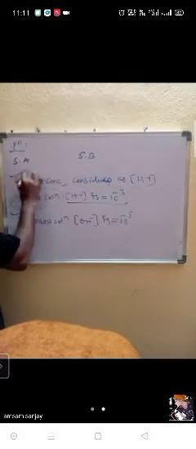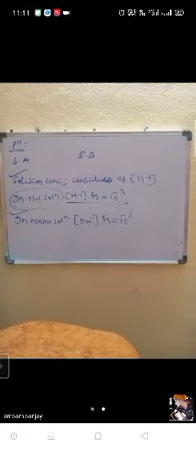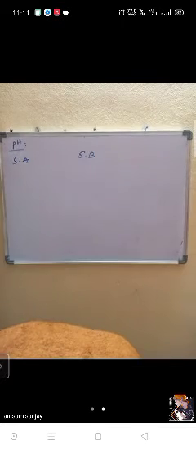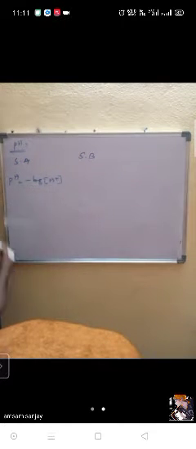Because this is 100% dissociation. This is also 100% dissociation. How to find out pH value for strong acid, strong base means directly we can use the formula. What is the formula? pH is equal to minus log of concentration of H plus.